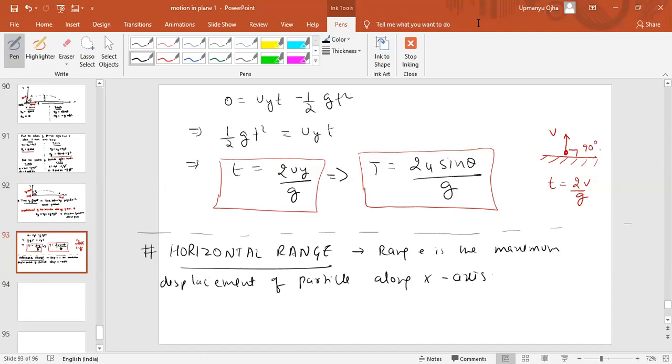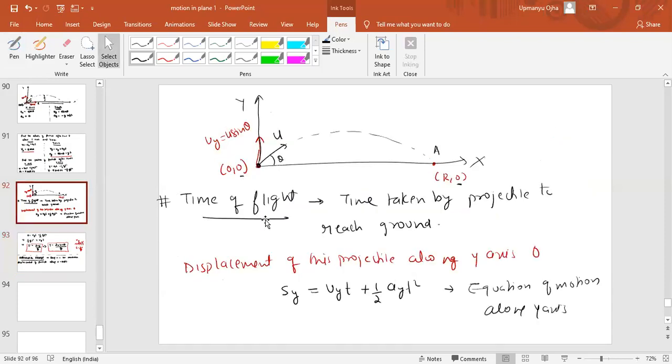So range is the maximum displacement. Why are we finding range after time? Because if we know the time of the flight, then we can get the range easily. Now think, here we have thrown the object from origin. It reaches A. We denote range by R, so the coordinate of this point will be R comma 0.